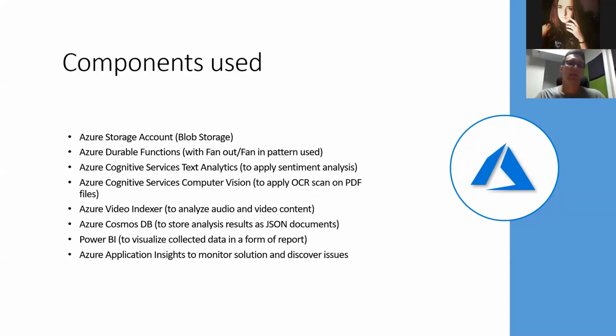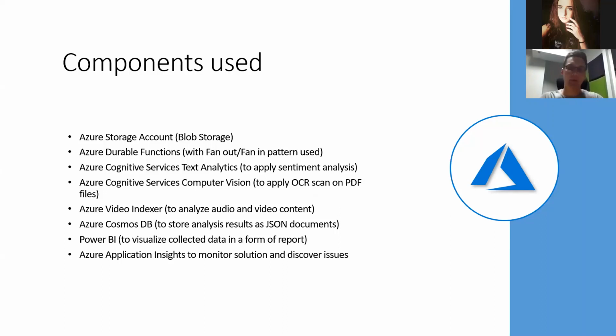And at the end, of course, there is a question: great, we collected the data and we have information about this analysis, so where are we going to store it? At first glance, you can think of Azure SQL, a relational database. But we decided to use Cosmos DB here because we knew that the data model we use can change. One day we may only get information about the sentiment, another day we would like to extend the solution and get information about the popular topics.